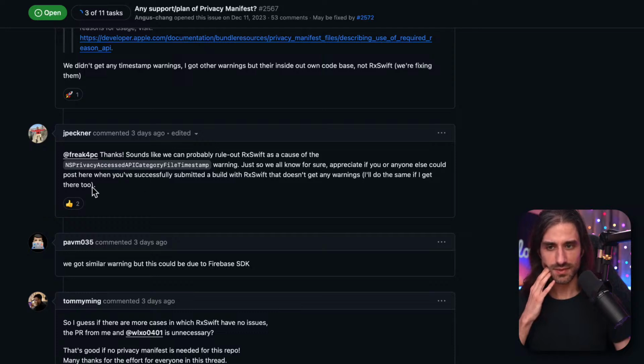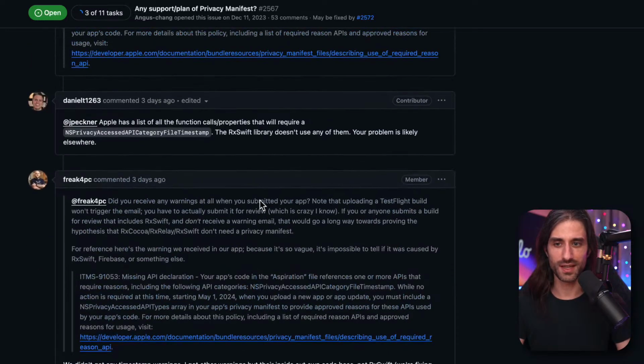Yes. This mentions something that indeed, when you get your email from Apple for the reasons to use an API, I think Apple tells you that your app uses the API, but it doesn't say if it's your app directly or a third-party library. So actually, you might have to do a whole process of elimination to try and figure out which dependency is blocking the submission of your app. So that kind of makes sense.